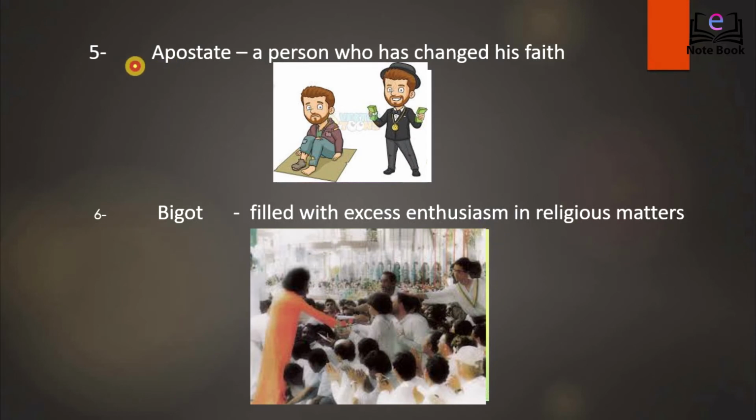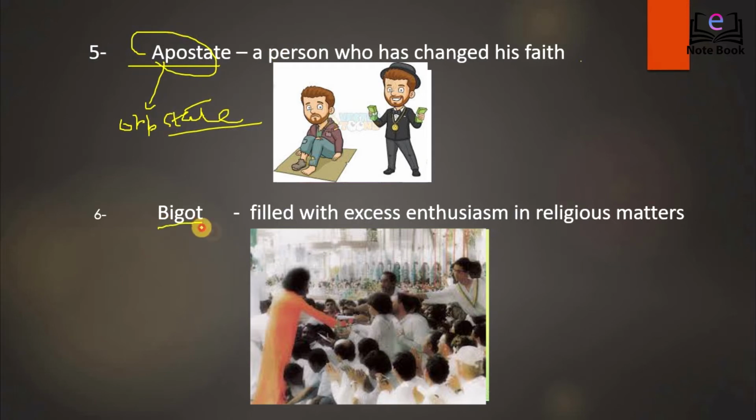Alright, so here the next word is apostate. Apostate is a person who has changed his faith. You can remember this by remembering a very common similar word to this, that is apostate. You can write it as opposite state. So the person who has changed his state, or in this case faith or religion, is said to be apostate. Now this kind of look is what you get when you say you're an apostate.